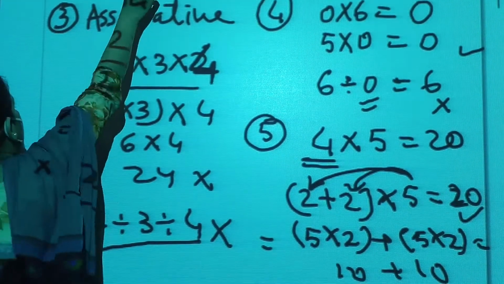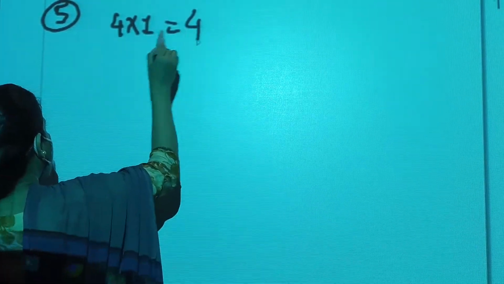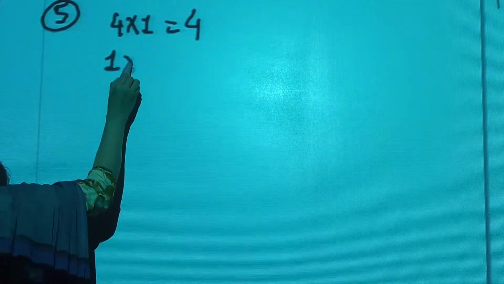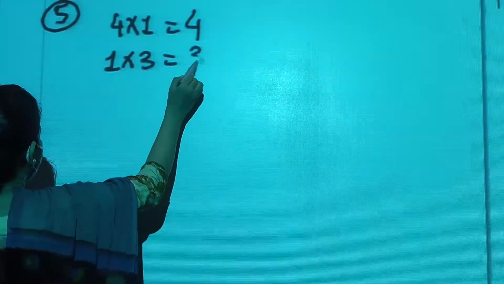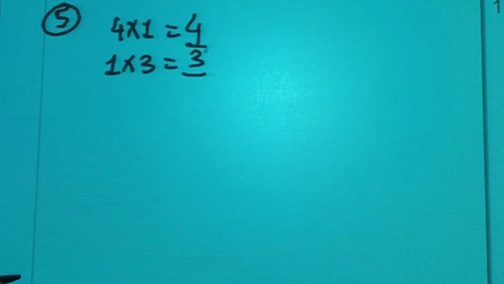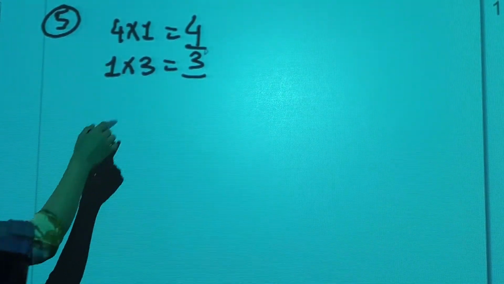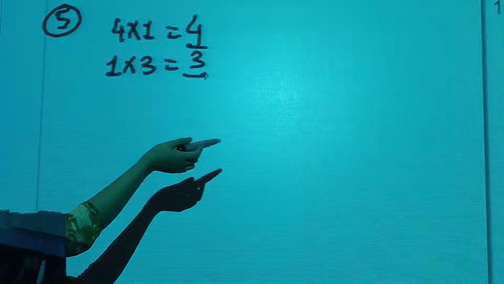Now, next left is property of 1. In property of 1, in case of multiplication, any whole number, say 4 multiplied by 1, gives the number itself. When 1 is multiplied by any whole number, it gives the number itself. No matter whether you multiply 1 with the whole number or the whole number with 1, the product is the number itself.